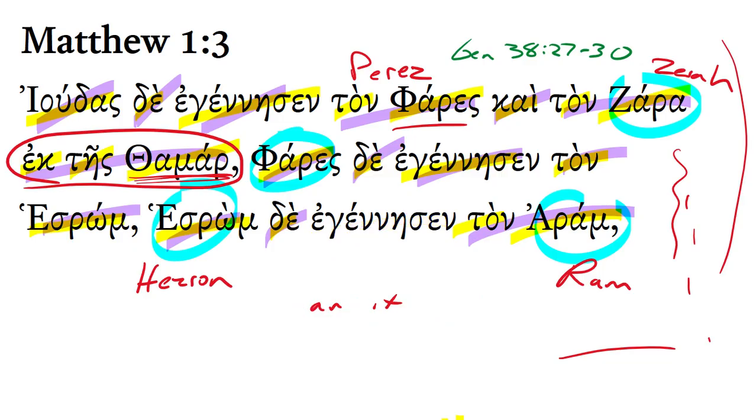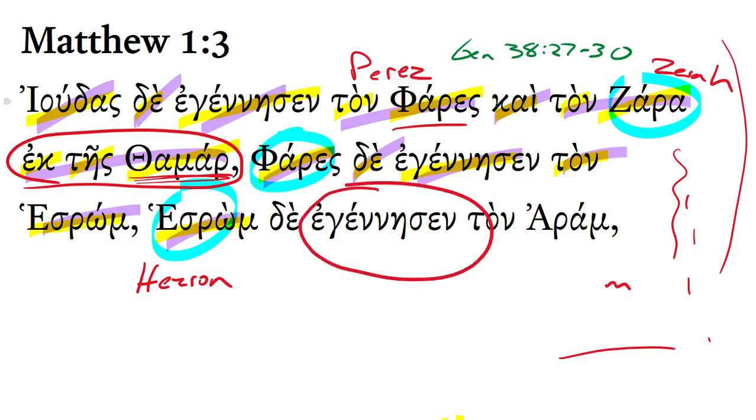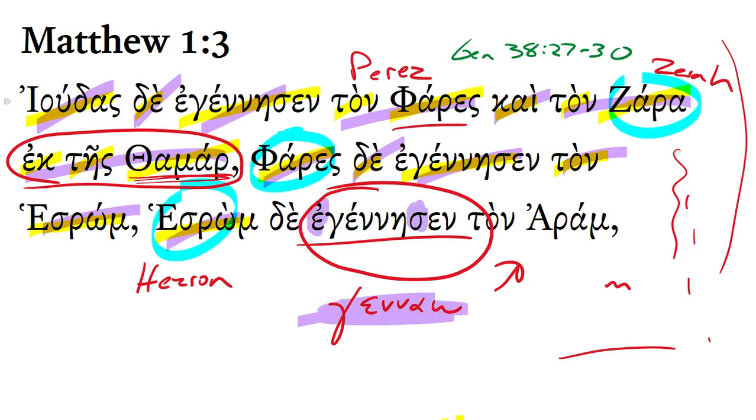We've had this verb over and over, but we haven't actually parsed it yet. We've got to save some things as we go along. Let's just parse this. Egenesen, of course, we have mentioned it's from genao, and an earlier slide had some of the frequency of that. We skimmed over that rather quickly. But what do we see here with this verb genao? Well, we see it has an augment. We see it has a sigma.